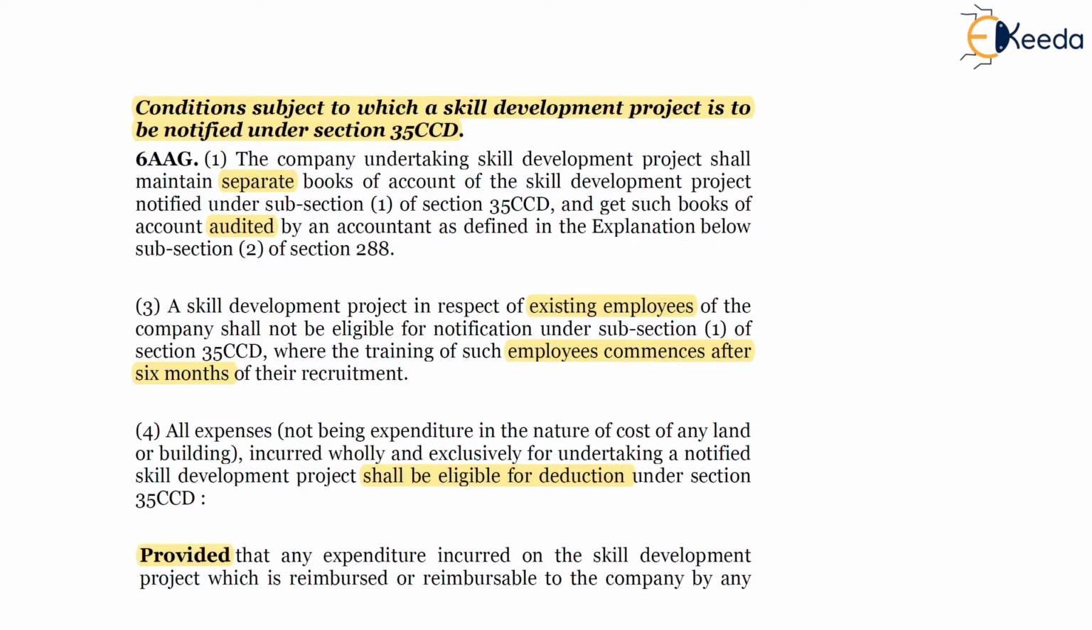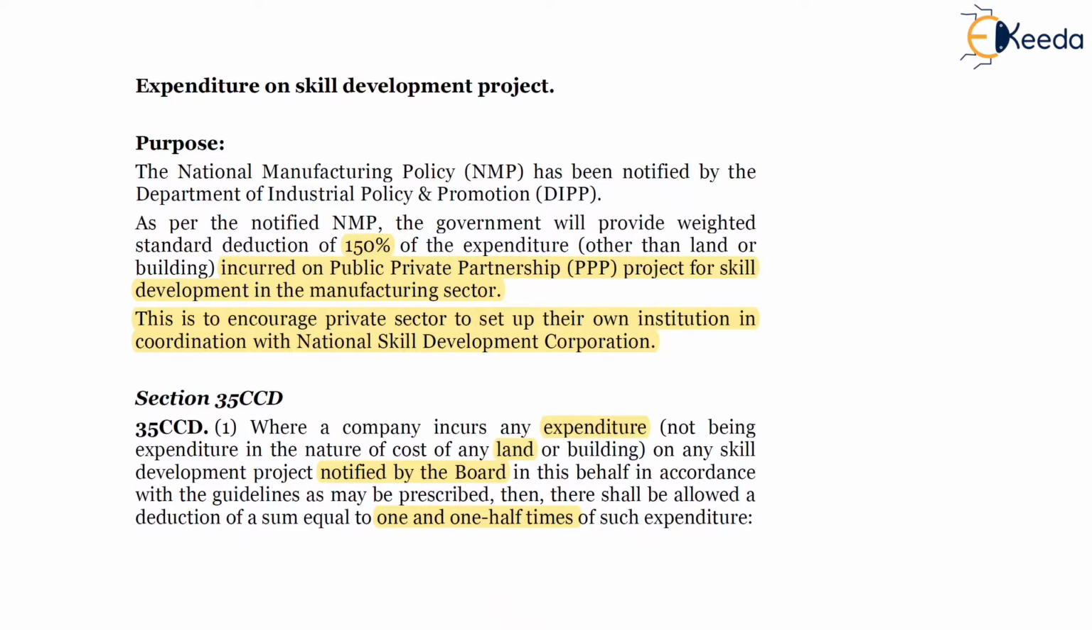So friends, deduction under section 35CCD is available to a company when the expenditure is made in a notified skill development project, and the company should be an eligible company as per Rule 6AA-H. Accordingly, a weighted deduction of 150% will be allowed till assessment year 2021, and after assessment year 2021, the deduction will be 100% of the expenditure incurred by the eligible company.